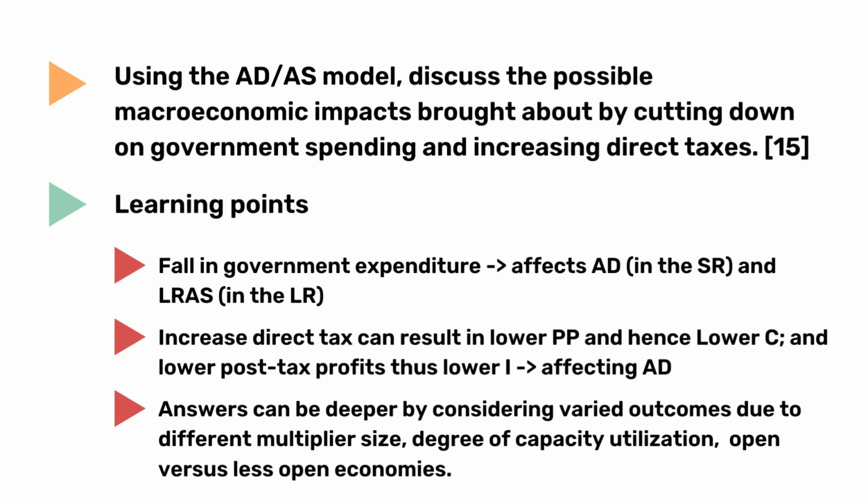The key learning points in answering this question is understanding how a fall in government expenditure affects both aggregate demand in the short run and aggregate supply in the long run. We'll also look at how increased direct taxes can lead to lower purchasing power and consumption expenditure, as well as lower post-tax profits and lower investments, thus lowering AD.